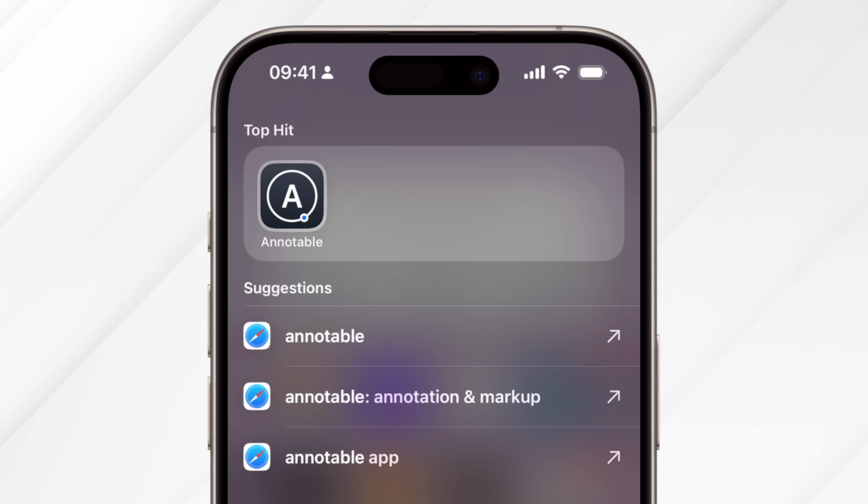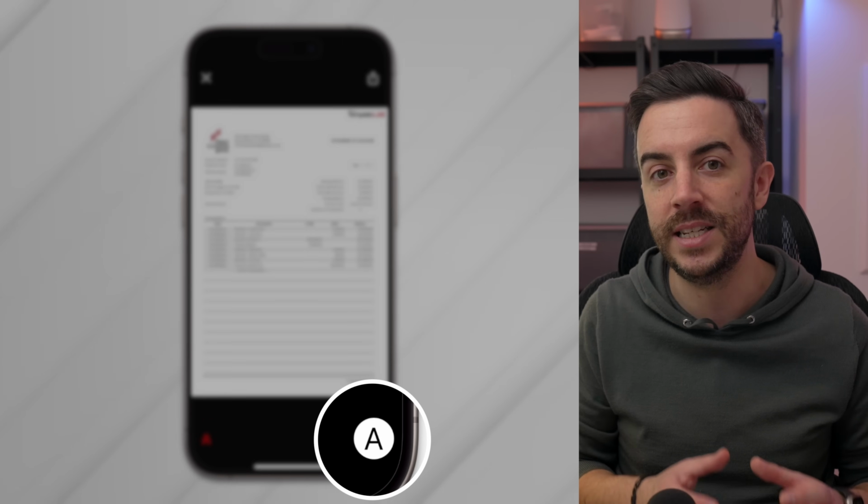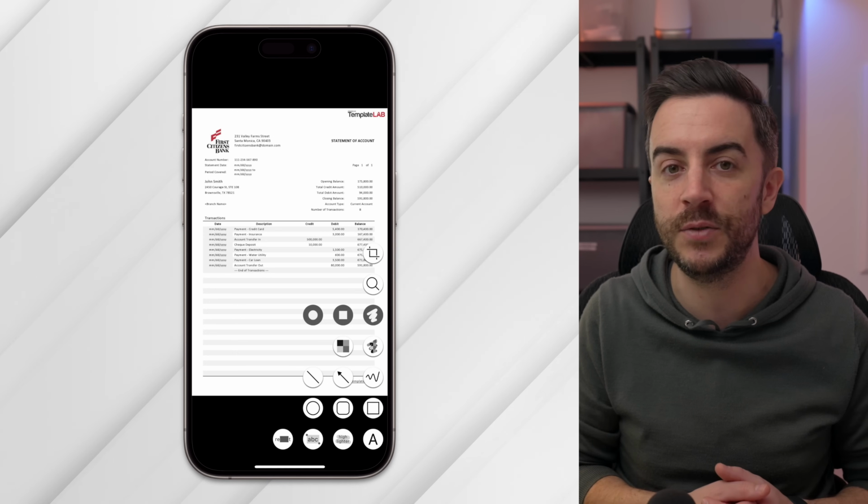Thankfully, I knew exactly which one to pick, and that app is called Annotable. Annotable solves the problem that we all face from time to time of wanting to share or send an image, but having sensitive information on there that we want to get rid of first.